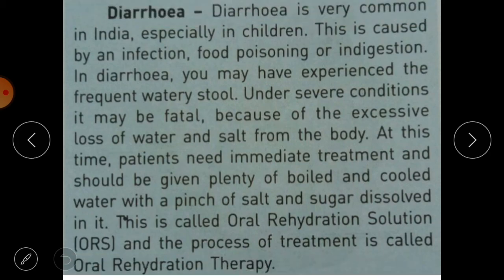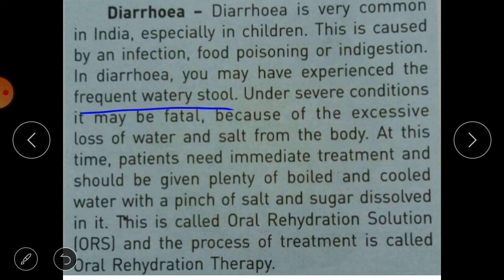Then one small topic is there about diarrhea. Diarrhea is very common in India, and it is especially found in children. This is caused by an infection or food poisoning or indigestion. Okay, and when there is indigestion or diarrhea, then you will feel like vomiting, and also frequent watery stool. You will experience frequent watery stool, means water will be removed from your body in the form of stool.